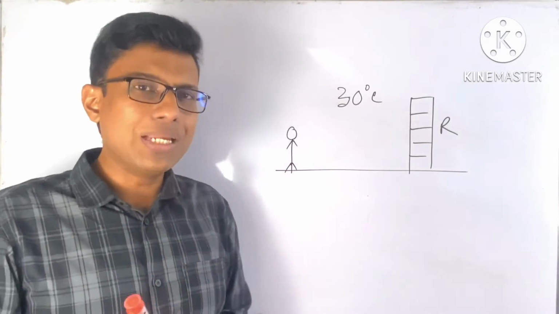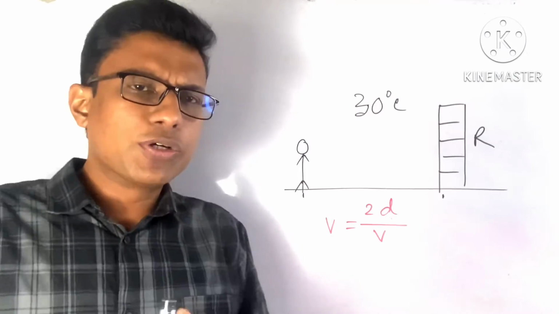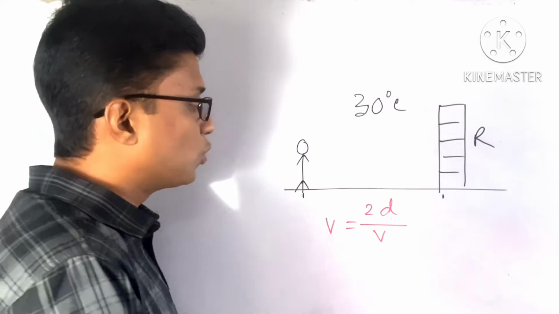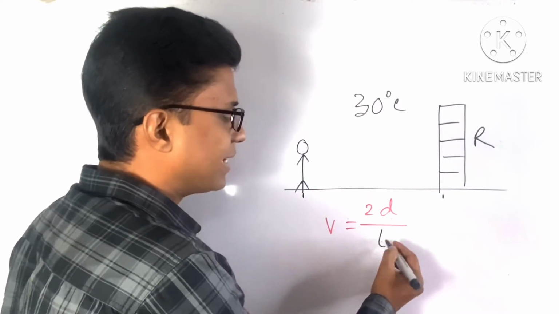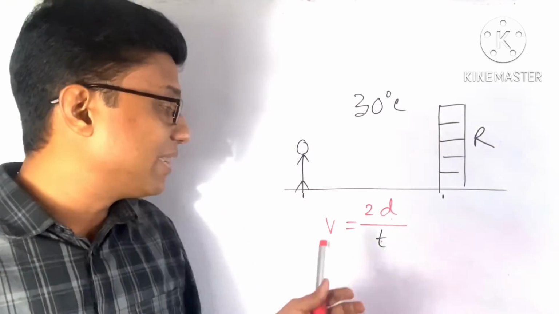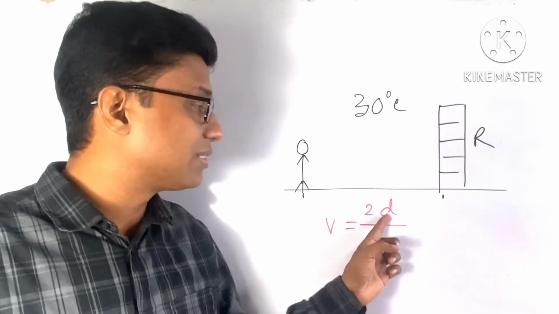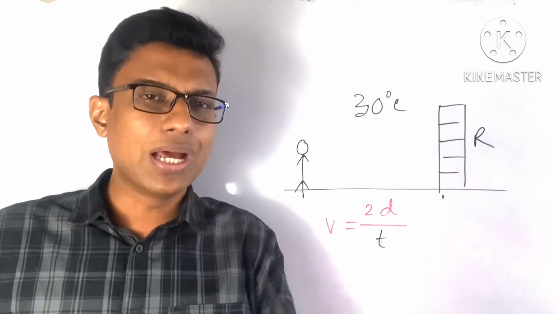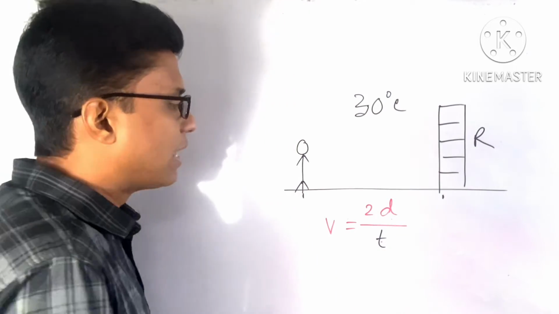Okay, so what will be the equation? The equation of echo is V is equal to 2D by T. Here V means the velocity, D means the distance between the source and reflector, and we are going to calculate the value of D.